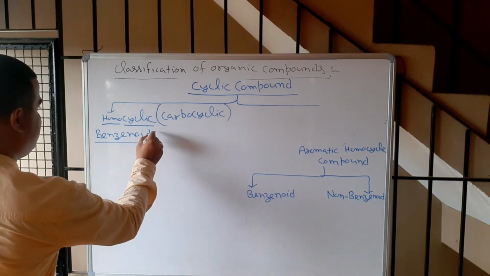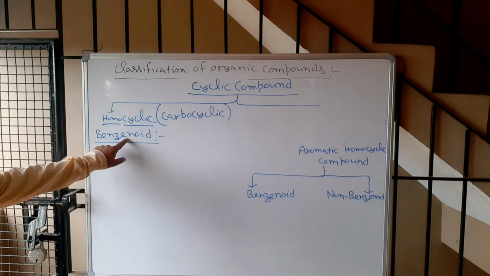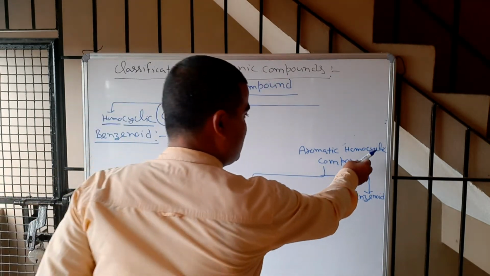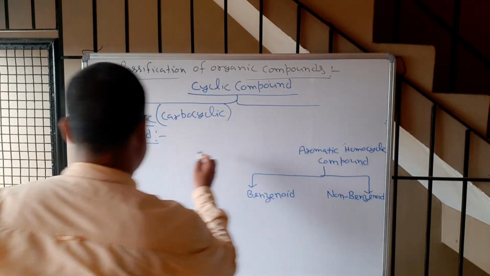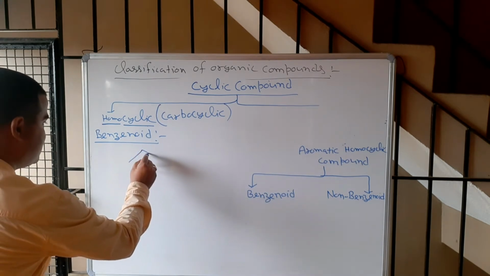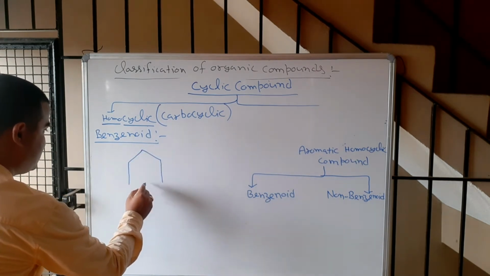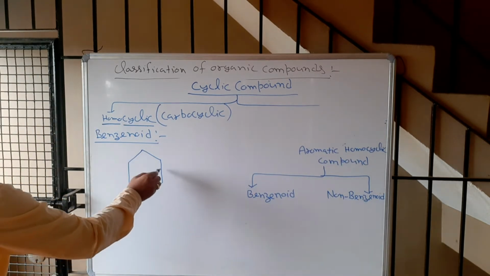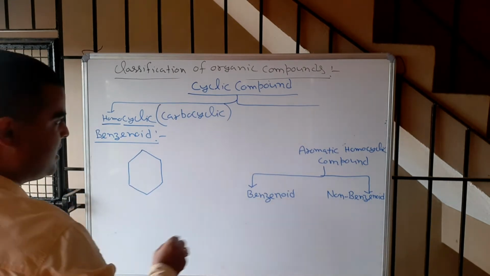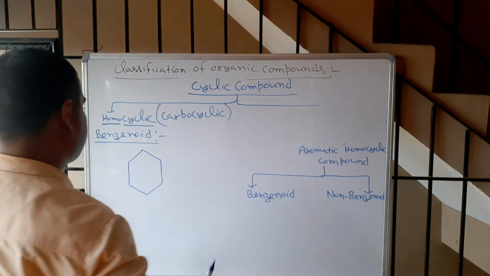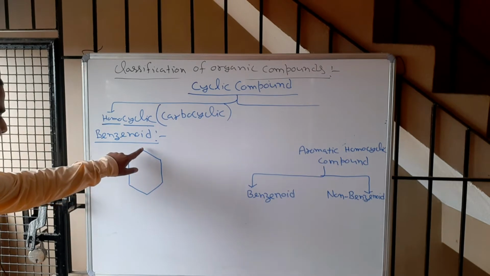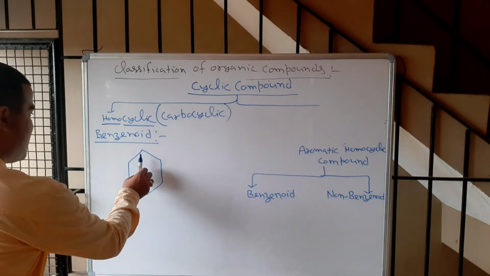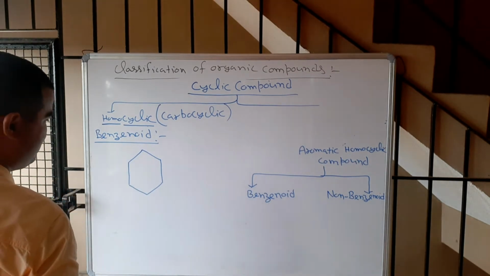Benzenoid means which are having benzene ring, but that is the class of aromatic homocyclic compound, means cyclic compound which should have only carbon. See, it is the homocyclic, carbon, carbon, carbon, carbon, carbon, carbon. Now it should be aromatic because it is actually homocyclic alicyclic, because there is no conjugated pi bond, and it is not following 4n+2 rule also.